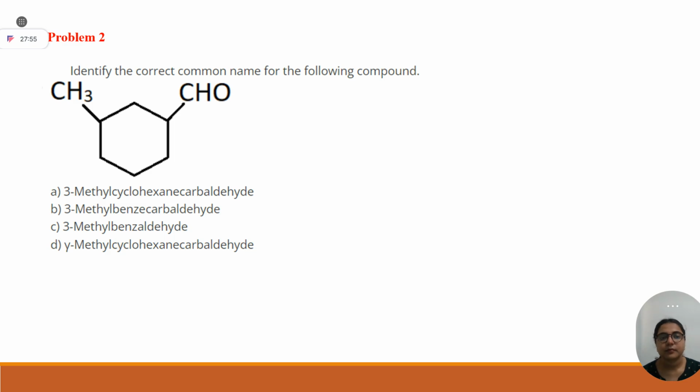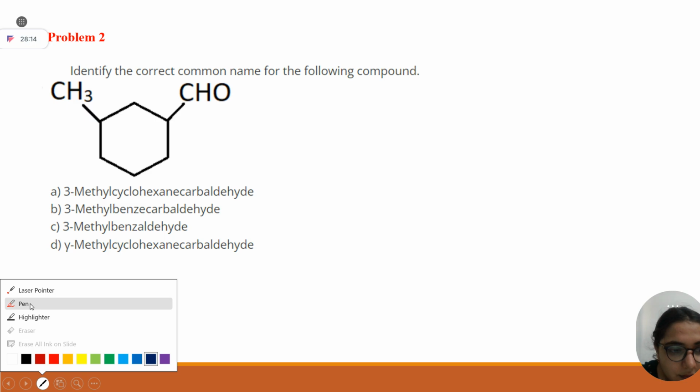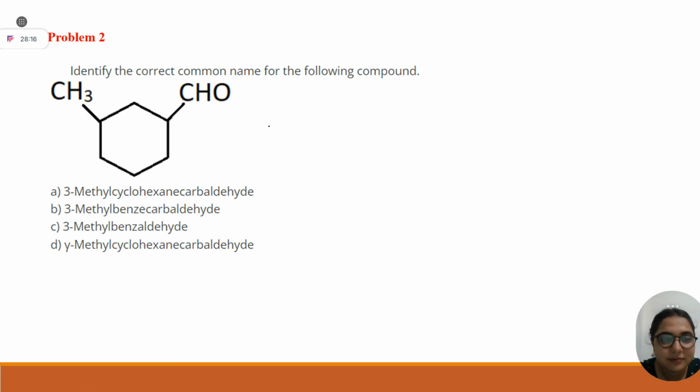Tell me. Your options are: A, 3-methyl cyclohexane carbaldehyde; B, 3-methyl benz carbaldehyde; C, 3-methyl benzaldehyde; D, gamma methyl cyclohexane carbaldehyde. And the IUPAC for this compound should be 3-methyl cyclohexane carbaldehyde.